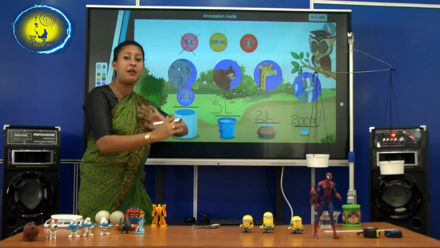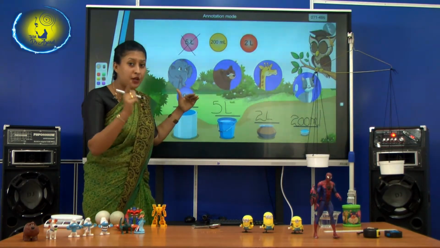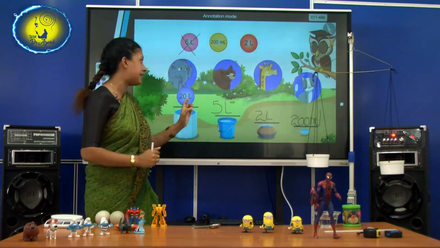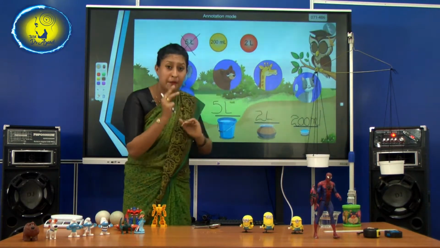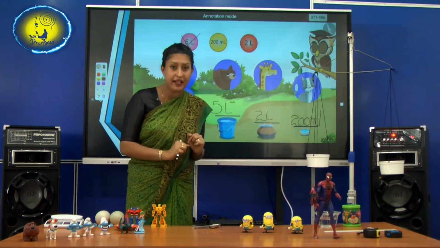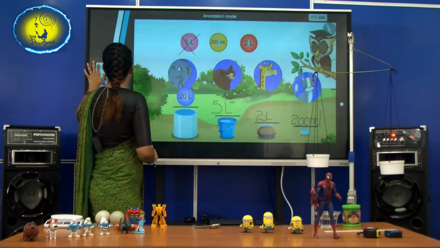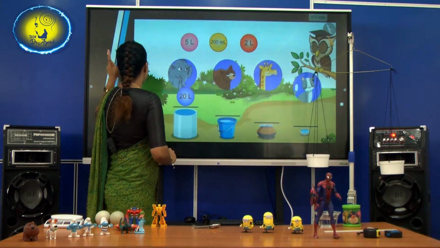This is how we can measure capacity and how we can compare. Do you remember I told you earlier, we can compare when we measure something? So, according to the sizes of the animals, we can compare how much they can drink. Right? Okay. So, are we clear on that now? Right. Let's go to the other slide.